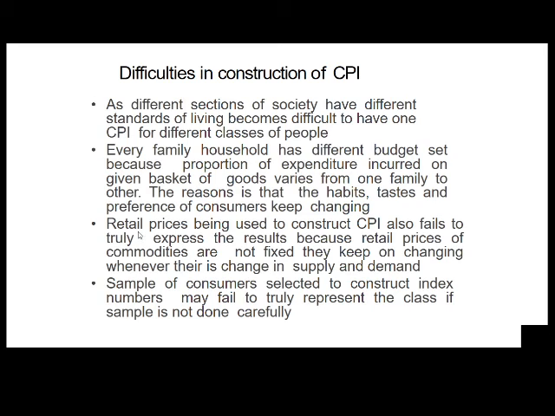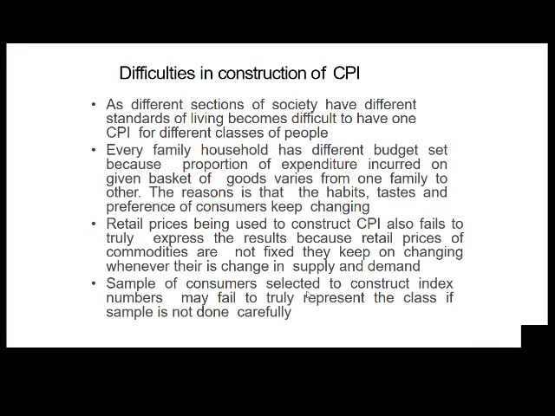Next difficulty, retail prices being used to construct consumer price index also fail to truly express the results because retail prices of commodities are not fixed. They keep on changing whenever there is a change in supply and demand. The next difficulty, the sample of consumers selected to construct index numbers may fail to truly represent the class if sampling is not done carefully.